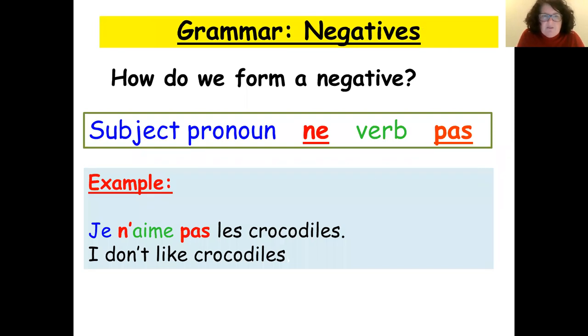Let's look at some examples. Je n'aime pas les crocodiles, so I don't like crocodiles. So we have je, which is the subject, the person doing the action. Je n'aime pas. The ne goes before the verb. The verb is aimer, to like. Now, because the verb starts with a vowel, we need to take off the E. So that's why it becomes n'. Okay? Les crocodiles. So please pause the recording while you write down that example.